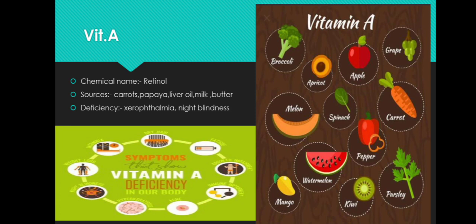The deficiency of vitamin A, that means if you do not take vitamin A nutrients properly, may lead to xerophthalmia as well as night blindness. Now what is xerophthalmia? Xerophthalmia indicates dryness of the conjunctiva as well as the cornea of the eyes. That means the conjunctiva and the cornea of the eyes will get dried along with inflammation. Night blindness means inability to see well at night or in poor light. This may occur because of vitamin A deficiency.